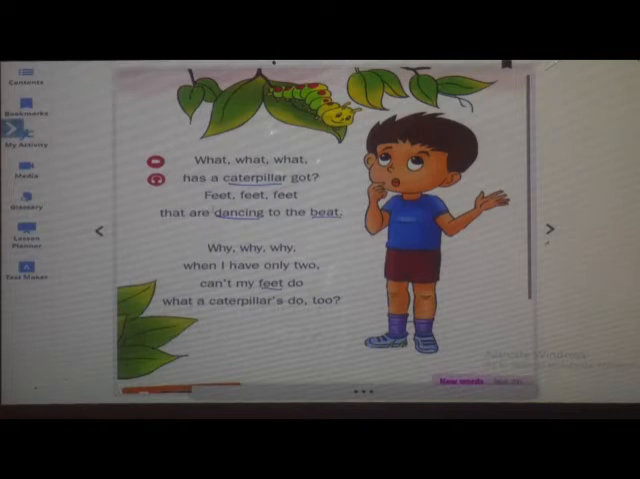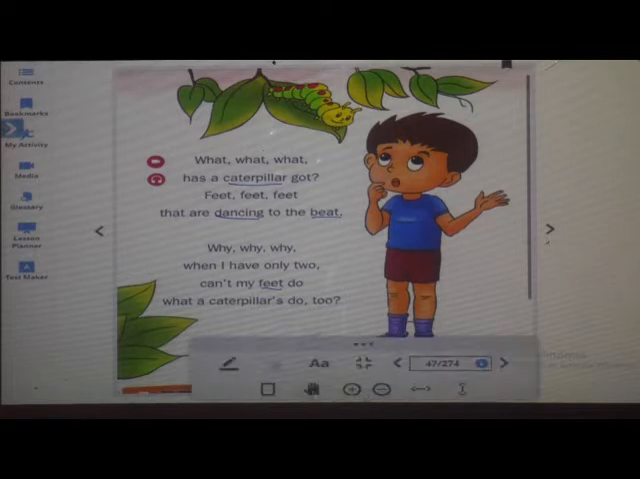Okay, see. What has a caterpillar got? Feet that are dancing to the beat. Why? When I have only two, can't my feet do what a caterpillar's do too? Okay, have you enjoyed the poem? Yes. So, now we will move towards the questions based on this chapter.